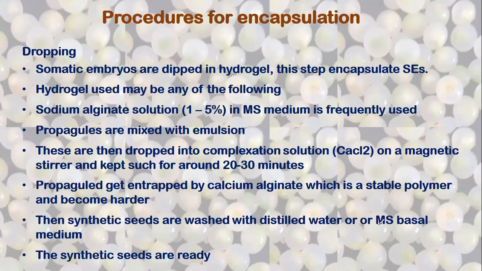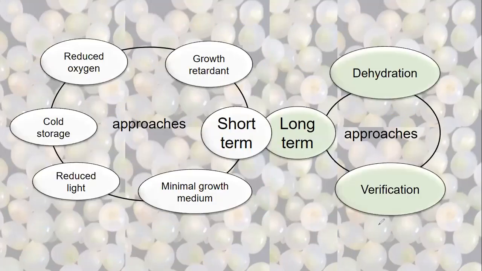Then synthetic seeds are washed with distilled water or MS medium, and these seeds are ready for whatever purpose we want to do with them. This can help in conservation, long-term or short-term. In short-term conservation, we can use minimal growth media, reduced light, cold storage. We can store in the cold at a reduced temperature, under reduced oxygen condition, and with growth retardant.